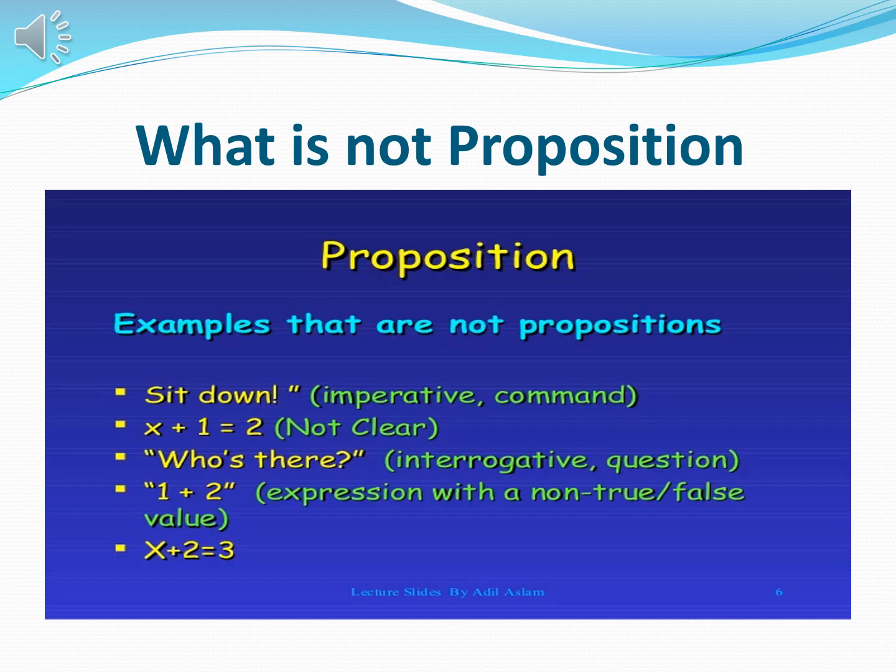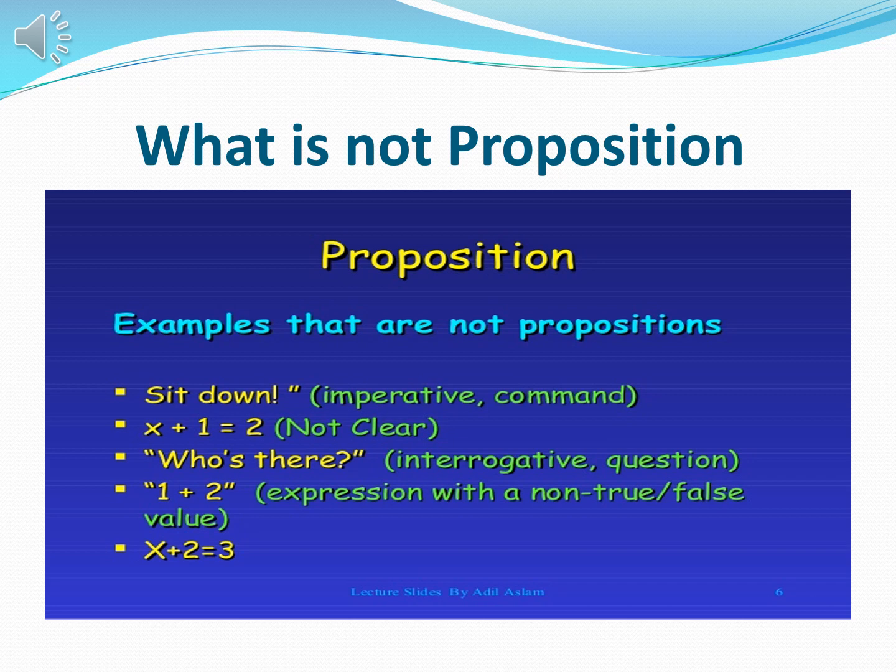Here are some examples which are not propositions, like "sit down." It is an imperative or command, a commanding sentence, which is not a proposition. Or "x plus 1 is equal to 2," which is not clear, like we have discussed in the previous slide. Then "who is there" is interrogative, a question sentence, so that is also not a proposition.